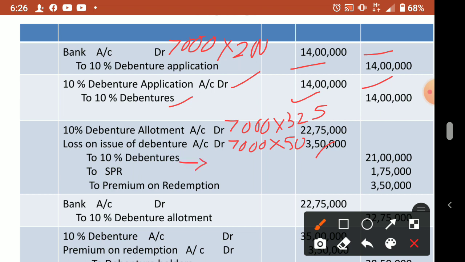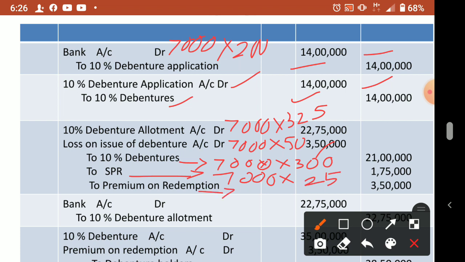Now debentures, you know the nominal value, 7,000 into 300. 7,000 into only the nominal value of allotment. Now securities premium reserve is 7,000 into how much? 5% of 500, that is 25. 7,000 into 25.